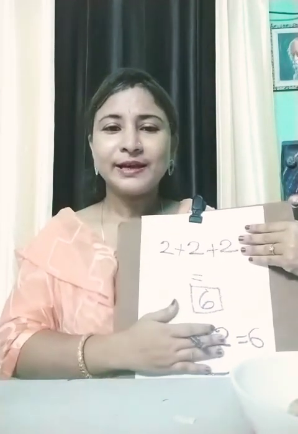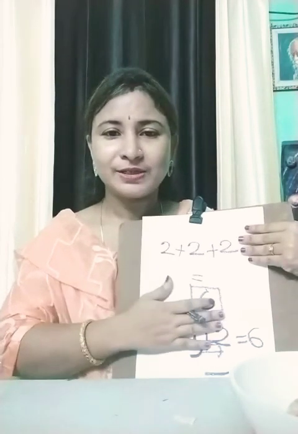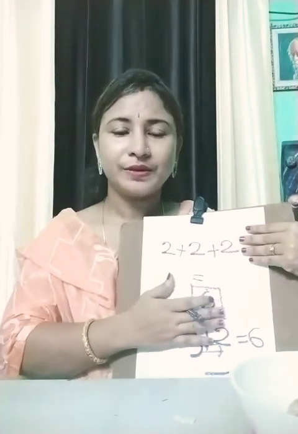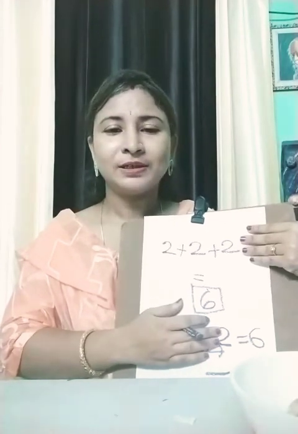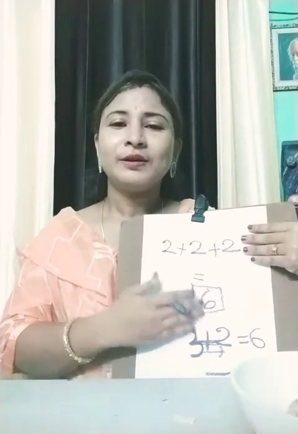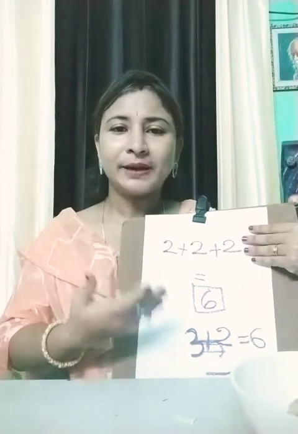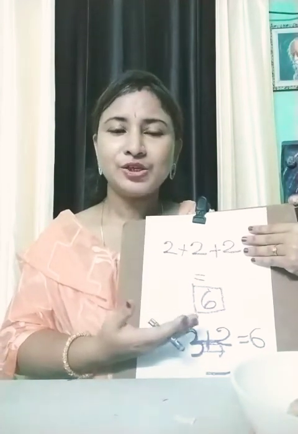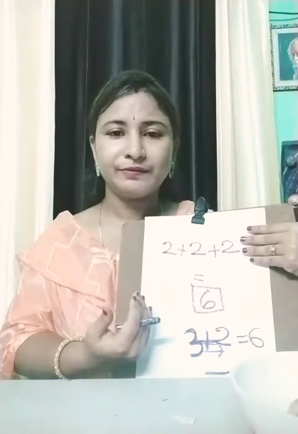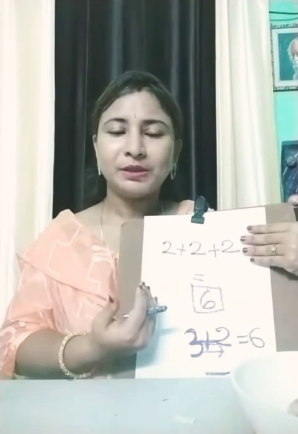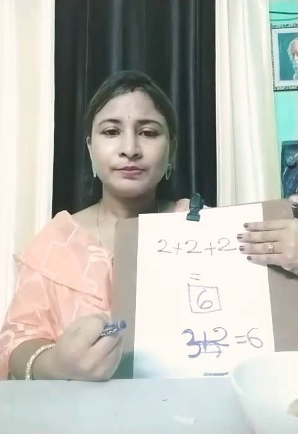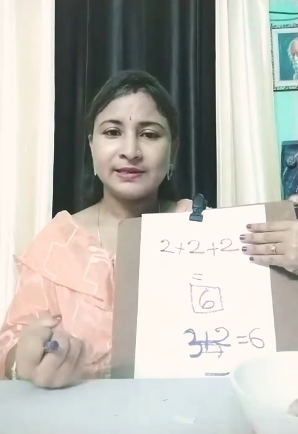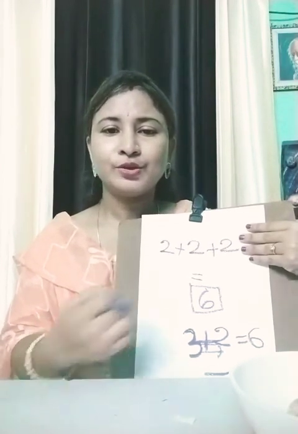This kind of activity will help the children to grasp the concept. And to learn the tables, repeated or daily practice will help them. Initially we will start with 1 to 5 tables, and regular practice will help them to do the sums easier.